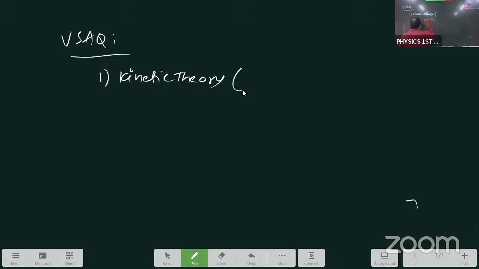From kinetic theory of gas, we can get 2 VSAQs. 2 plus 2, 4 marks you are getting from kinetic theory of gas. 2 VSAQs from kinetic theory.